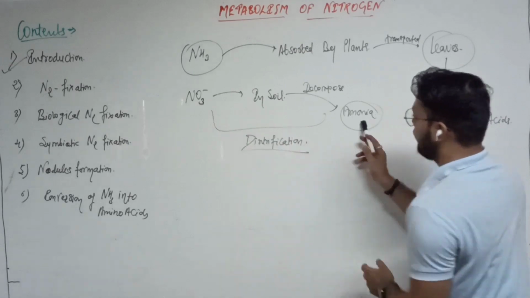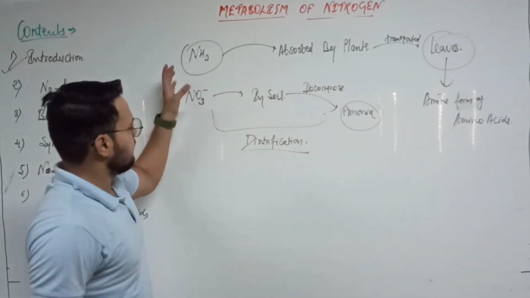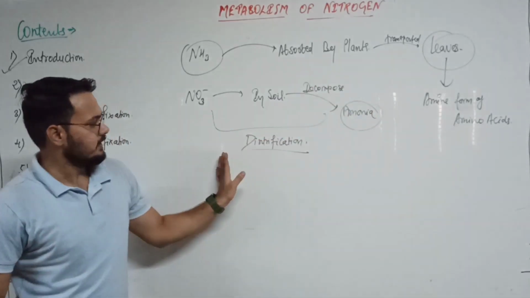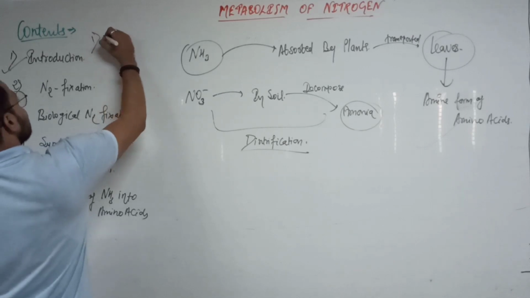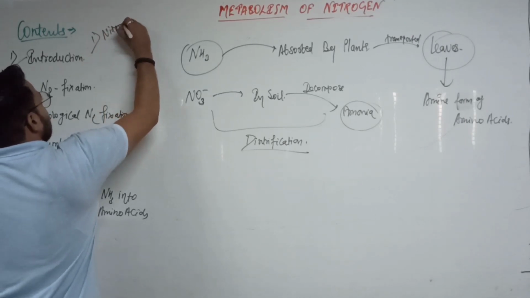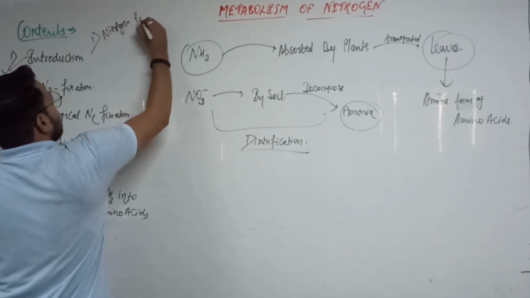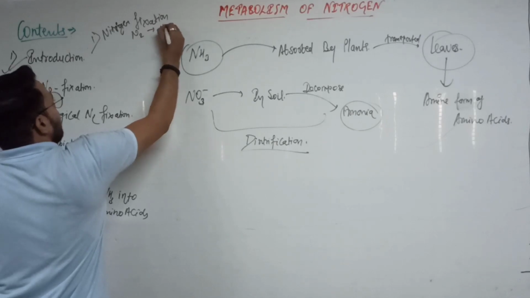Nitrification is where the ammonia converts into the nitrate, and here nitrate reverse converts into the ammonia. That's why this term is called denitrification. So we have many terms. First is nitrogen fixation, where N2 converts into the ammonia.